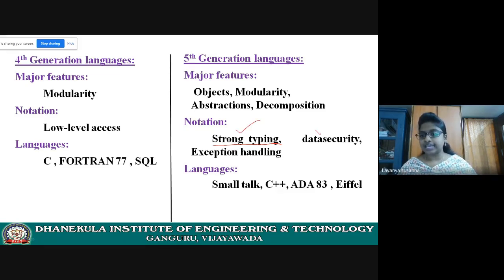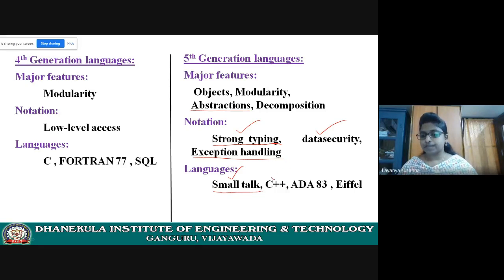Next, data security. There is abstraction and all these concepts, right? So data is very secure. And exception handling was introduced in fifth generation language. See here, the languages are Smalltalk. Smalltalk is a purely object-oriented language. But unfortunately, it is not commercially a popular language.